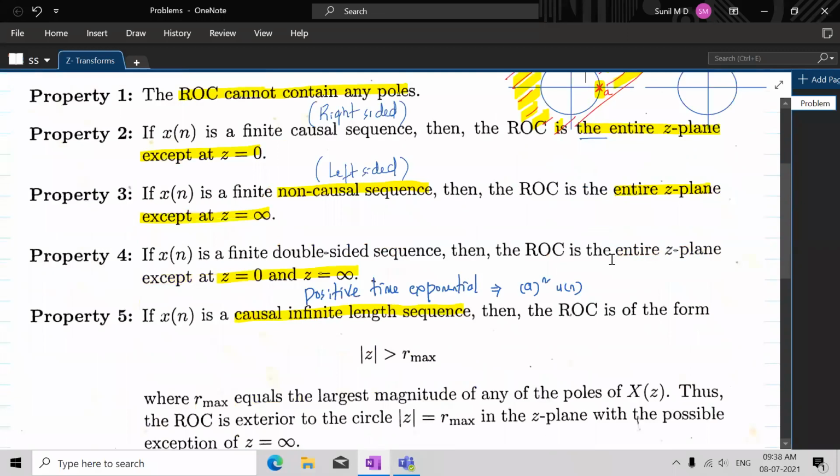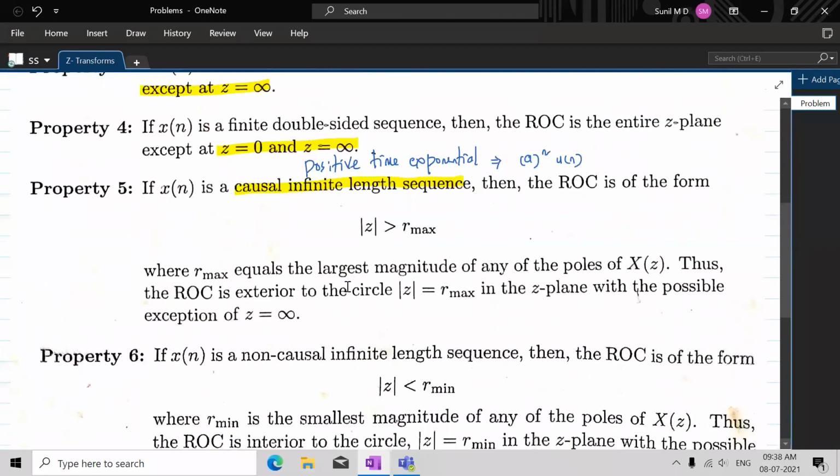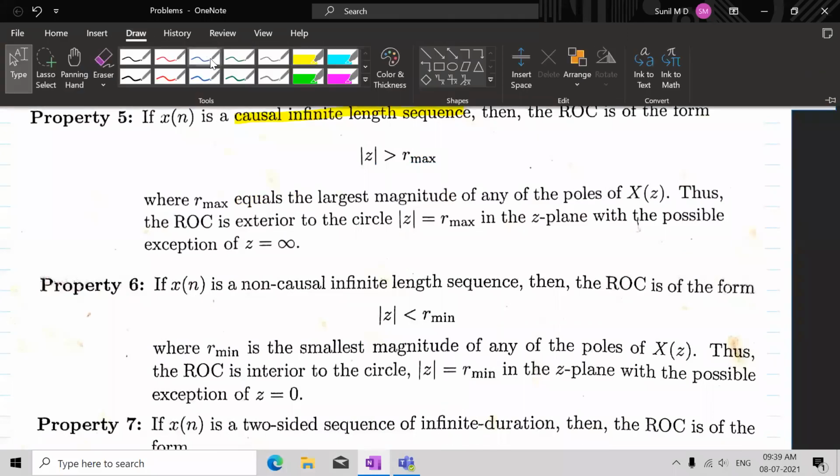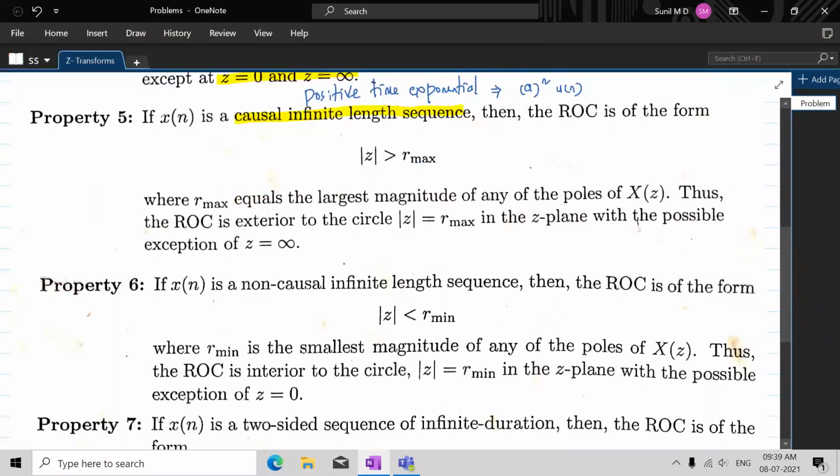Similarly, if you take a non-causal infinite sequence, the one that we took is a negative time exponential. It was looking like minus b to the power n u of minus n minus 1.